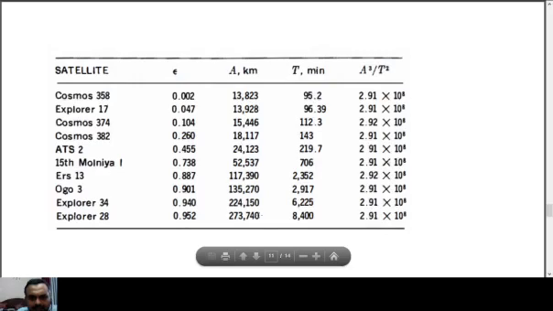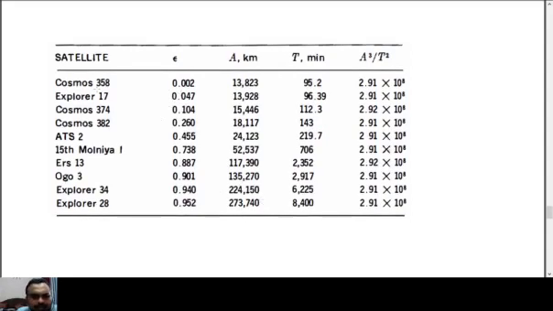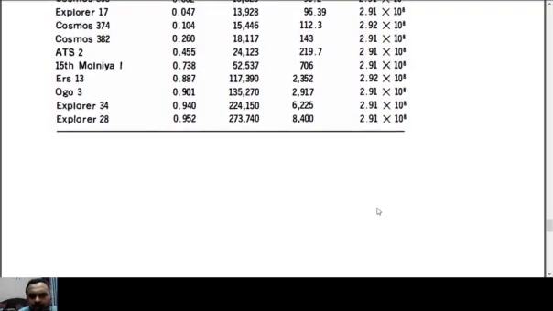So we have a table, and you can see in this table various satellites being used to understand this. You can apply Kepler's third law to the motion of these satellites, which are various artificial satellites. We have only one natural satellite, the moon, and you can see various satellites from various countries: Cosmos, Explorer, Molniya, ATS. These are satellites from different countries like the USA. For these, the eccentricity value, major axis value, time period and the k value are given, and you can see almost the value of k is constant for all the satellites, which means the satellites also obey Kepler's law